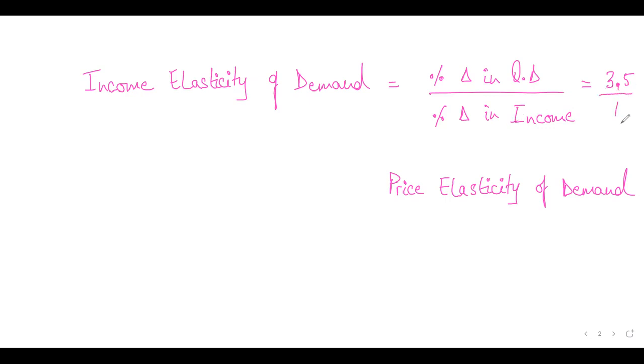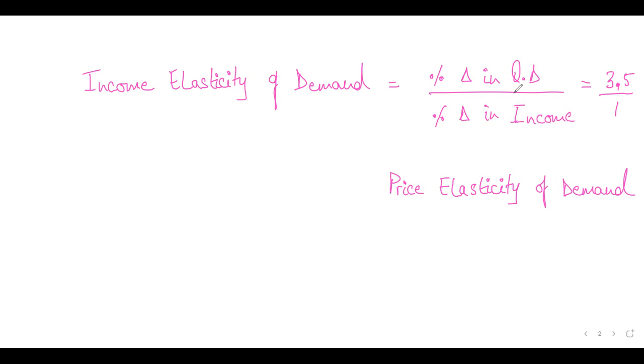Since it's a normal product, for 1% decrease in income, because this is what is related to the question at the moment, there will be 3.5% decrease in demand for movie tickets. Or vice versa, if there is 1% increase in income, there will be 3.5% increase in demand for movie tickets. Students, are you following me?